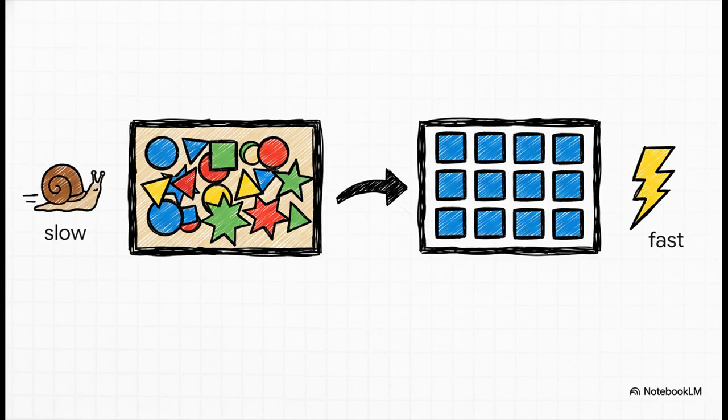So what's the secret sauce? How is Numpy so fast? Well, it's because its arrays can only hold one single type of data. Imagine a toolbox where every single wrench is the exact same size. You could grab any of them without even looking. That uniformity is what allows for these massive speed optimizations.